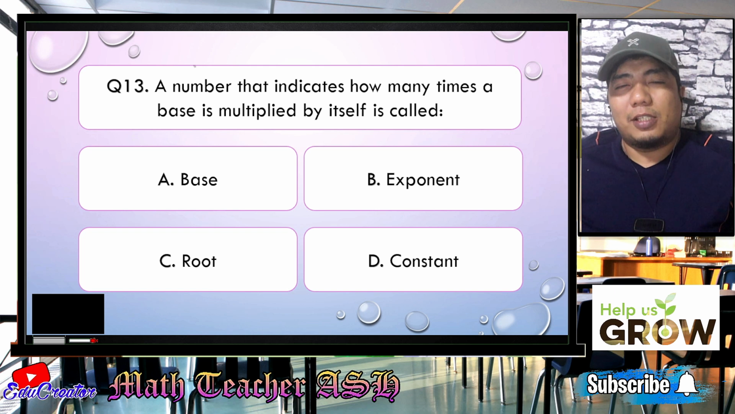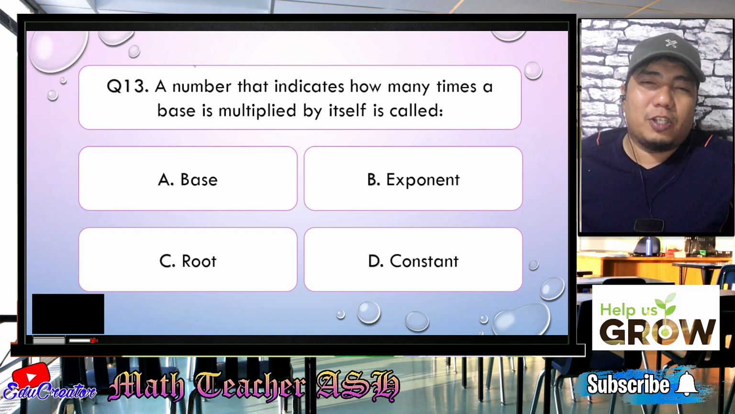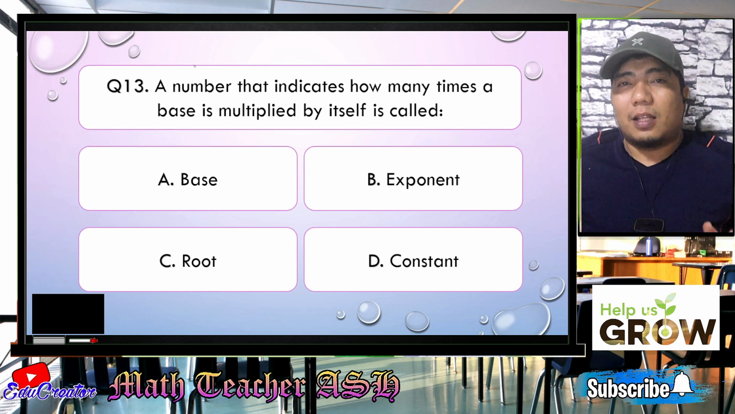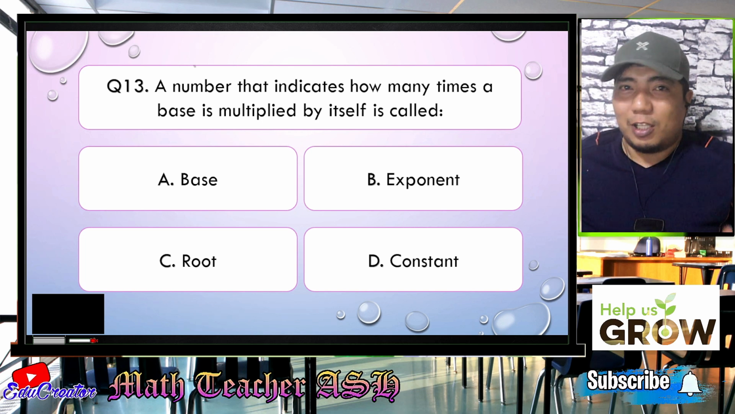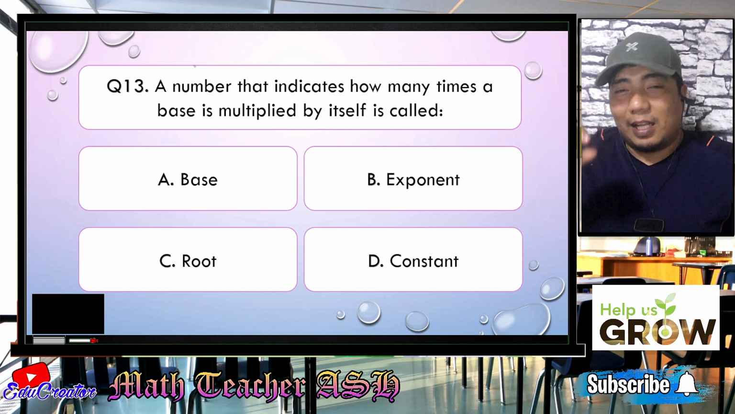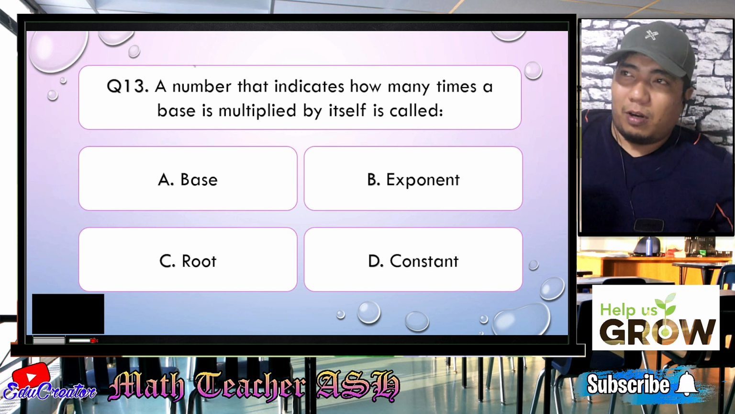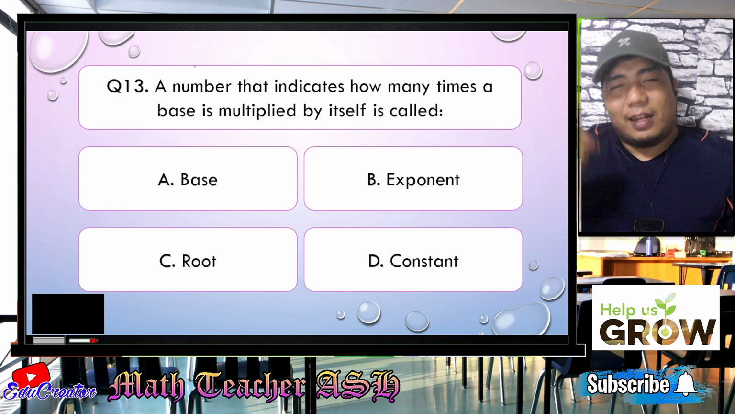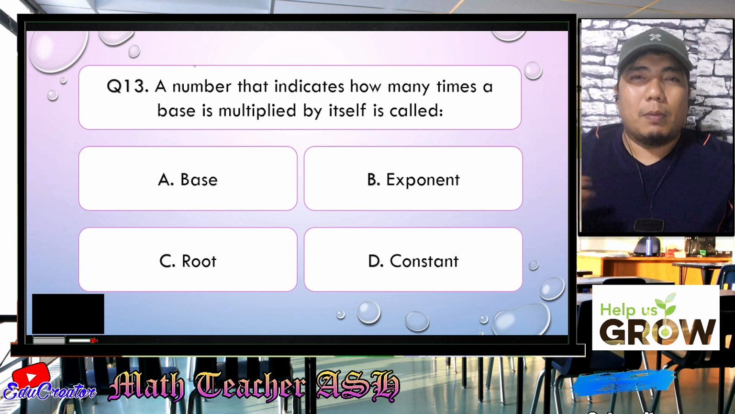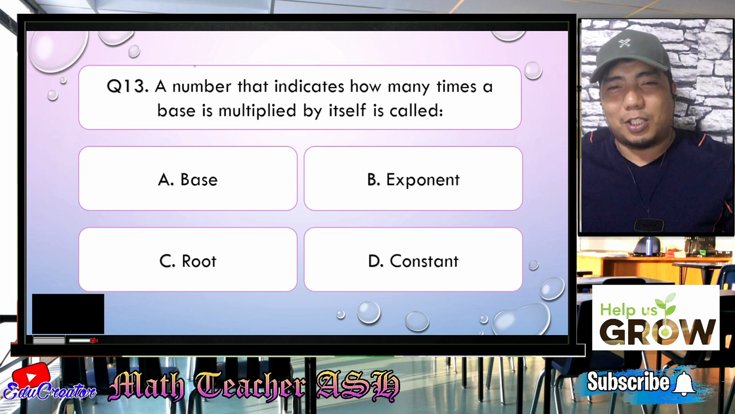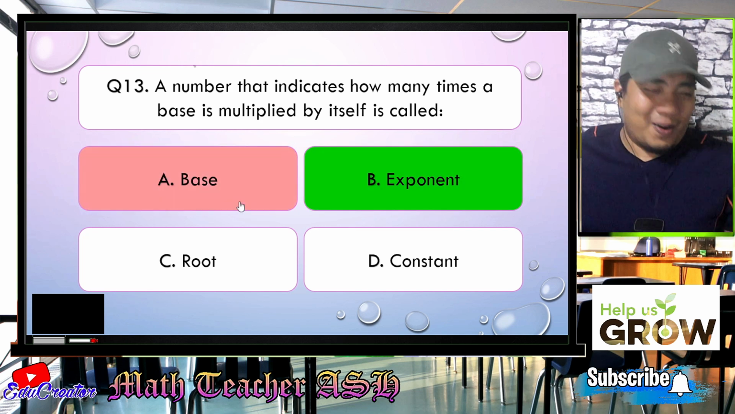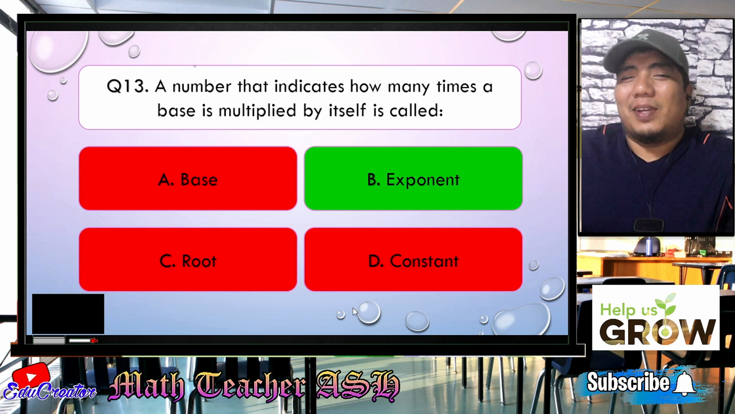Alright, math learners, this question is basically a definition of a certain part in the topic law of exponents, because the law of exponents talks about the small number that is in the superscript or being elevated, and that means that the base will be multiplied by itself. So therefore, the correct answer for this question is letter B. Alright. Easy, right? Very easy, my dear math learners.